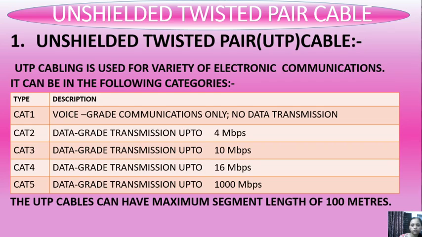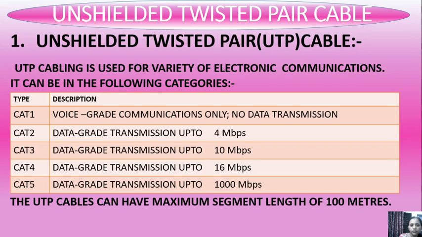Okay, now here first one, unshielded twisted pair cable. In short we can say UTP, unshielded twisted pair. UTP cabling is used for a variety of electronic communications. It can be in the following categories. Actually, there are some other categories also available. Cat 6, Cat 7 is also available now. Here I have included Cat 1 to Cat 5.